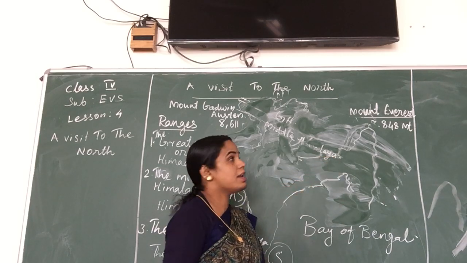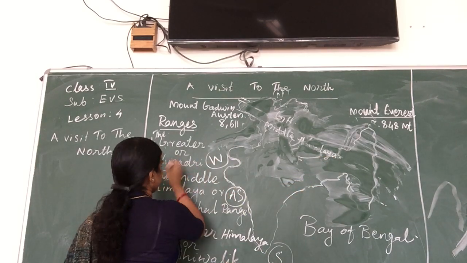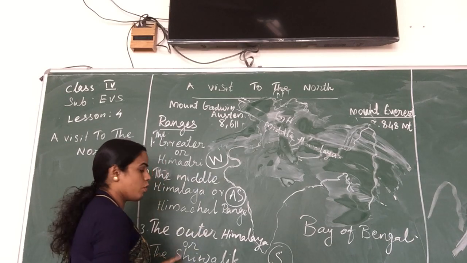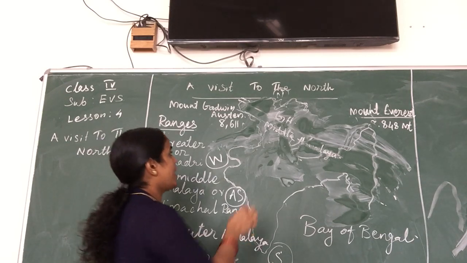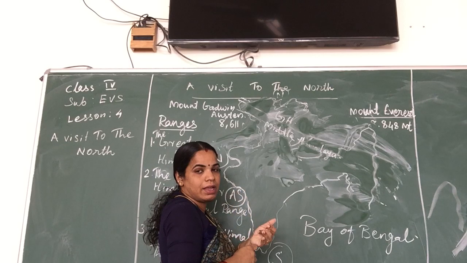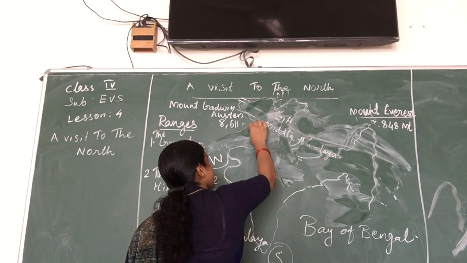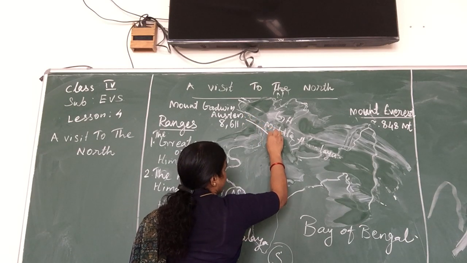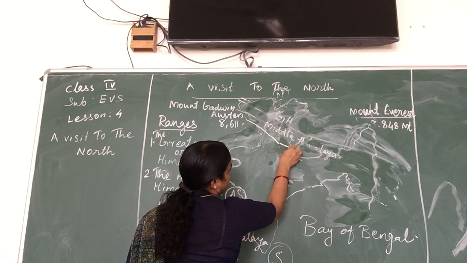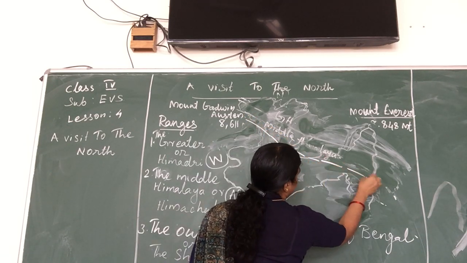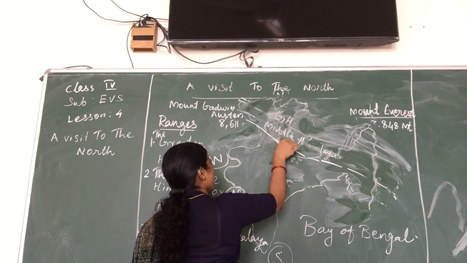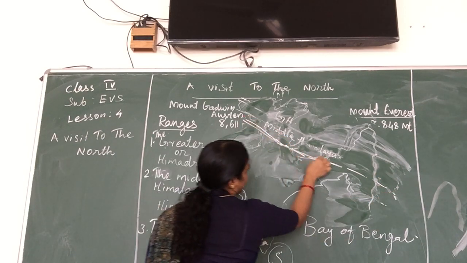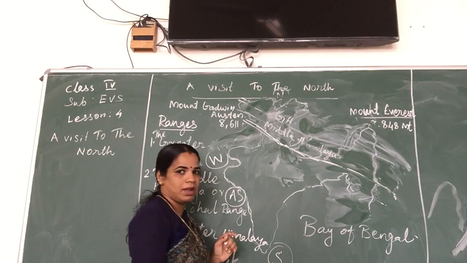Okay, and the next one we have to see is the Outer Himalaya. What are the features of the outer part of the Himalayan area? That is known as the Outer Himalaya. We see more valleys in the Outer Himalaya.